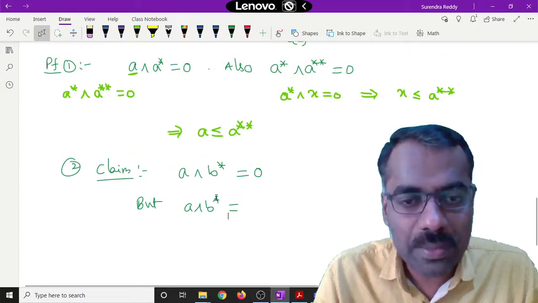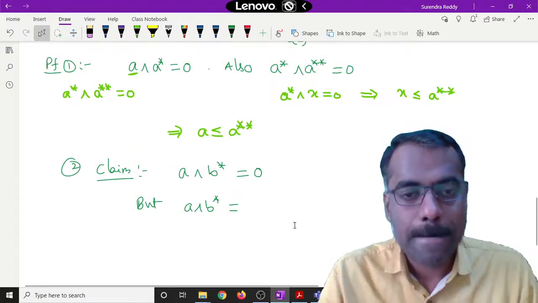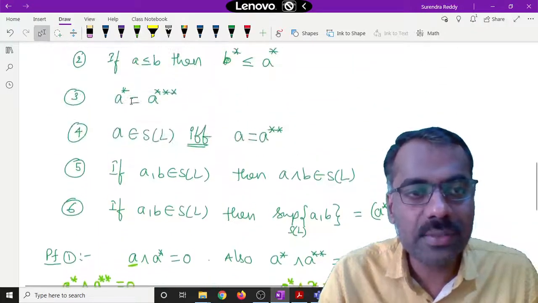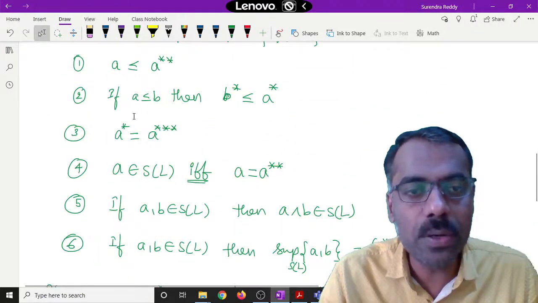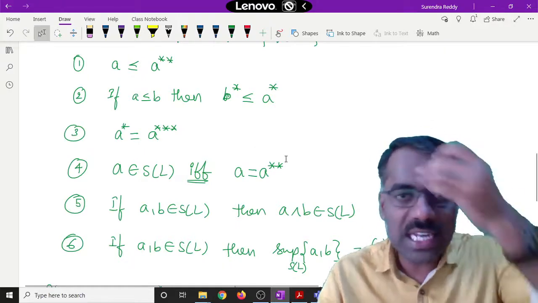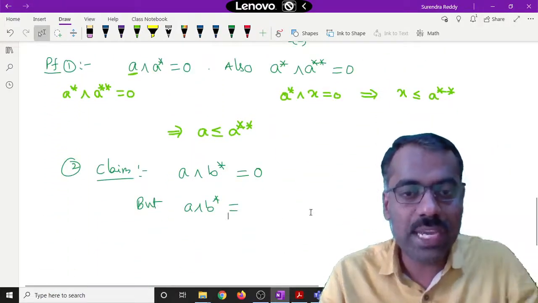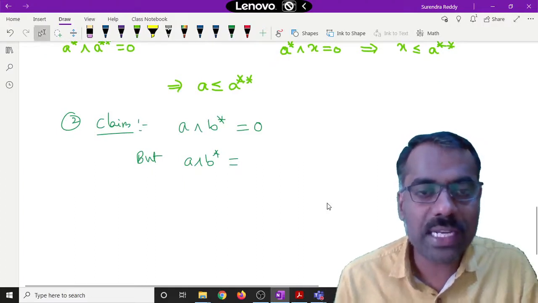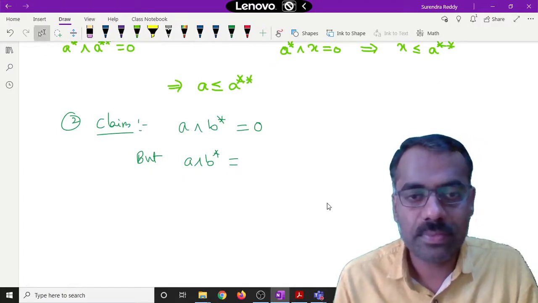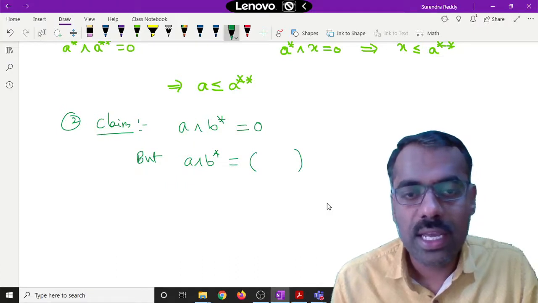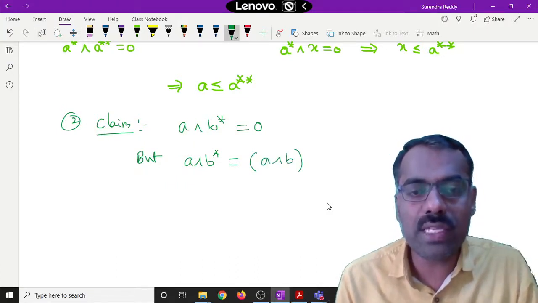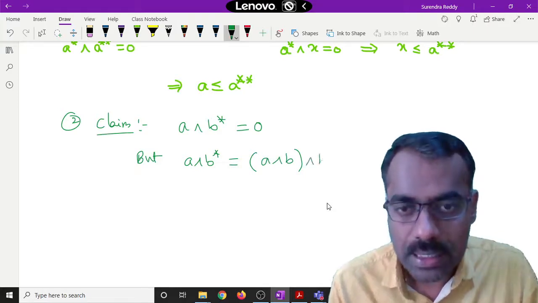But how will we bring B into this picture? What is given? In the second statement, it is given that A is less than or equal to B. So if A is less than or equal to B, how can we put it here? In place of A, what can we write? A meet B. Very good. A is the same as A meet B, because A is less than or equal to B.